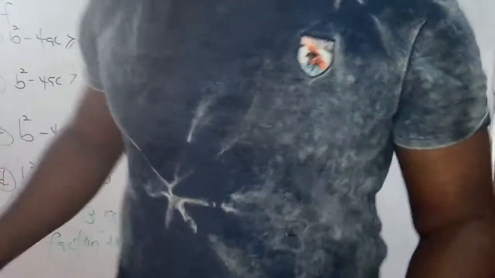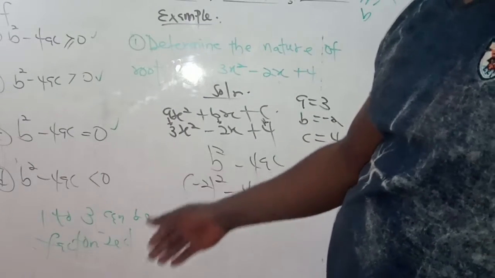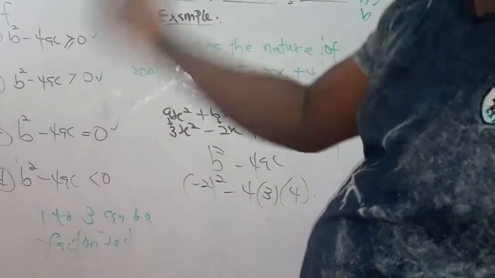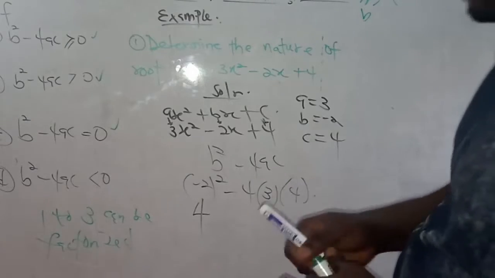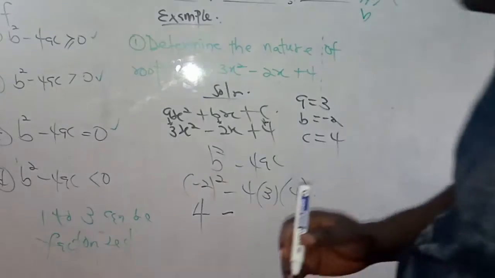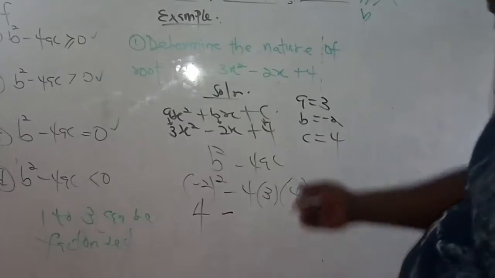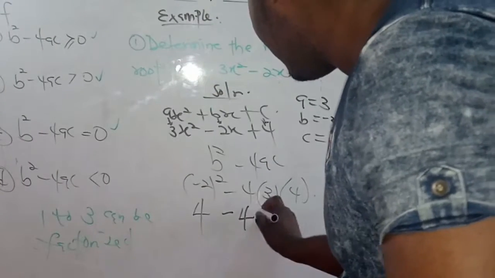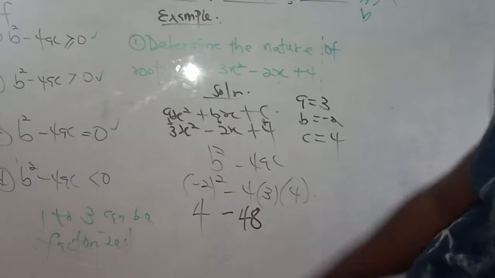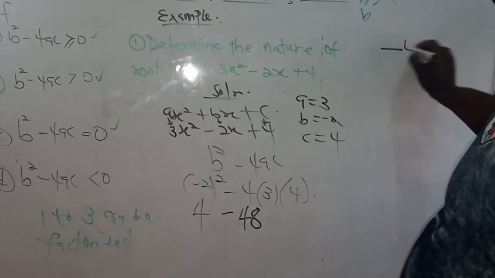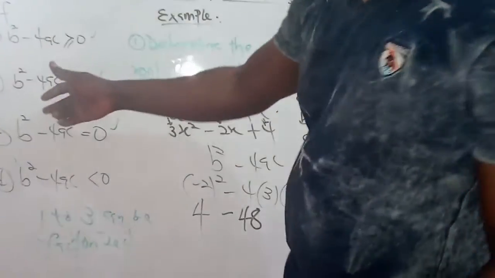So you can see what is going on. Minus 2 squared is the same as multiplying negative 2 by negative 2, so I get 4. Then my minus sign comes: 4 times 3 gives 12, and 12 times 4 gives 48. So 4 minus 48, the final result I get is minus 44.